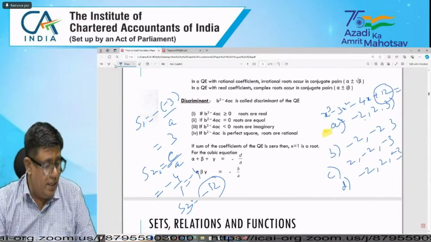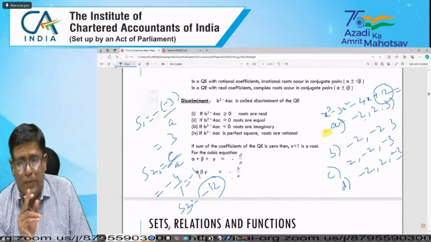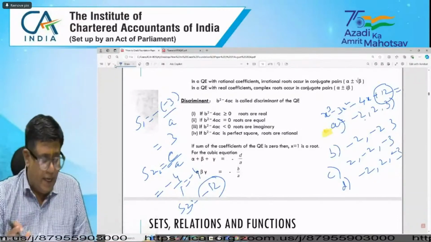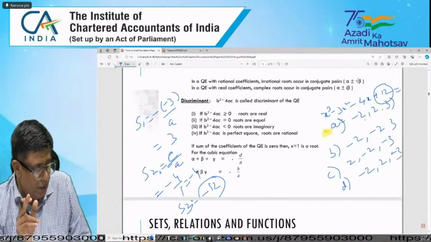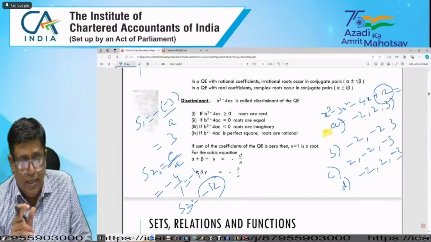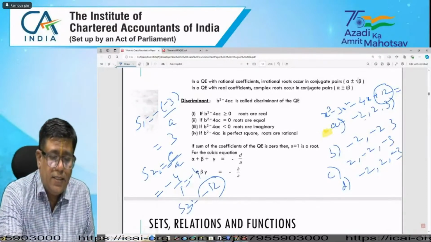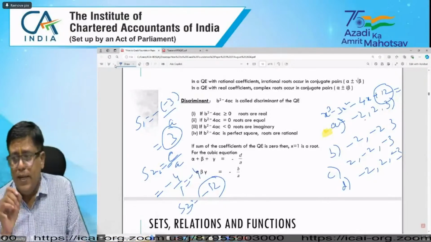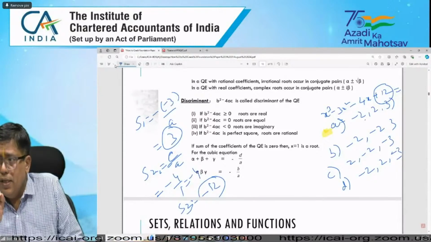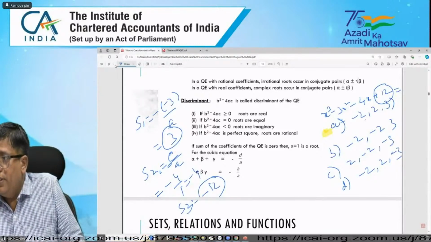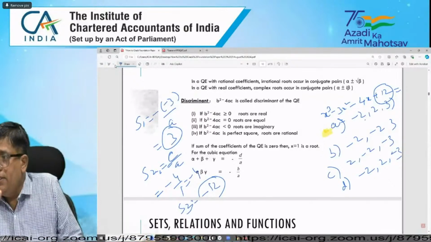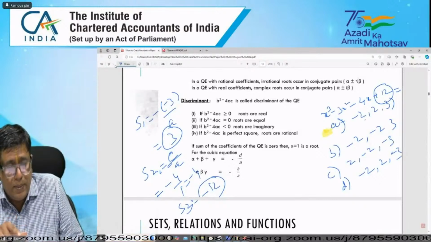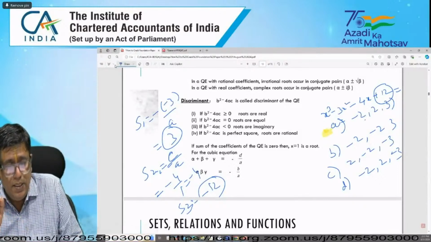If you look at the sum of the roots in the options, minus 2 plus 2 plus 3, option A, minus 2 plus 2, satisfies the condition minus of minus B by A. So we can easily say that the first option is okay for this question. This is the easy way to remember.